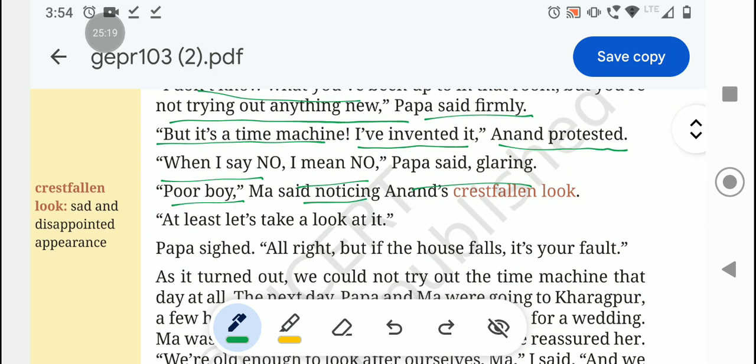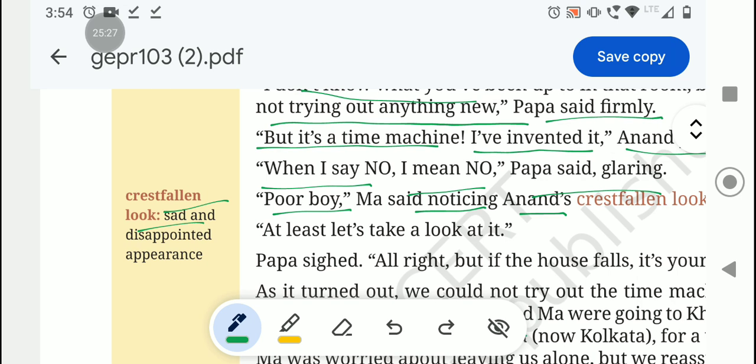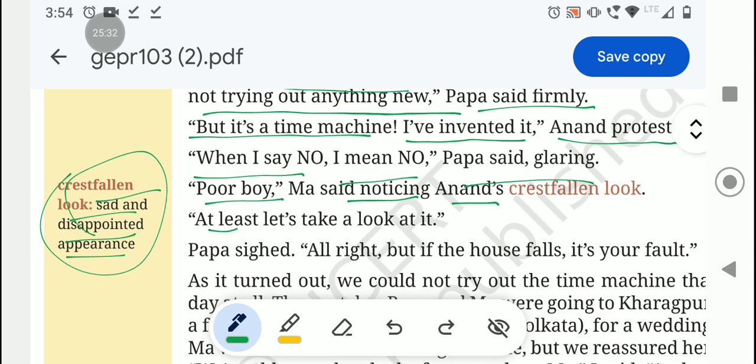Poor boy, Ma said, noticing Anand's crestfallen look. Crestfallen look means a sad and disappointed appearance. At least let's take a look at it. When Ma saw Anand's face, which was sad and disappointed, she said, let's take a look at it. Then Papa sighed, all right, but if the house falls, it's your fault, he says to Ma.